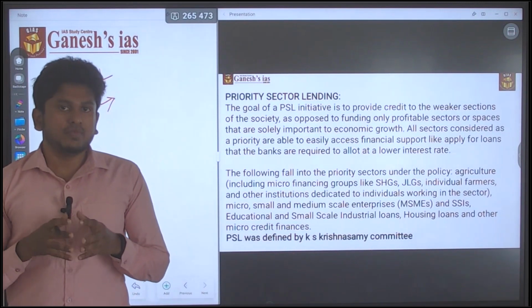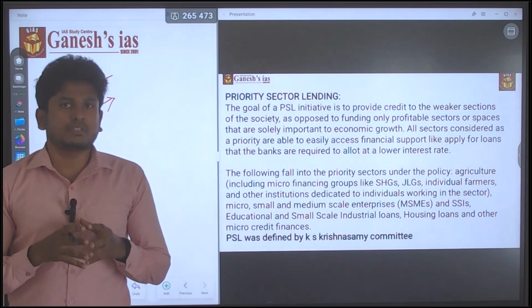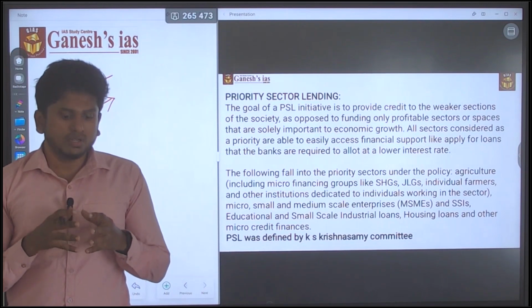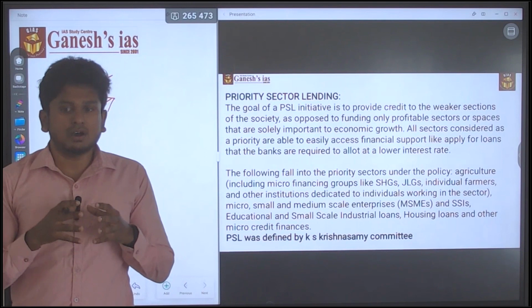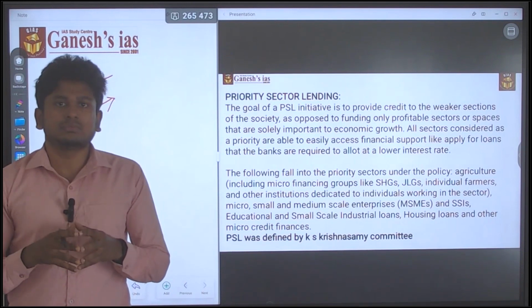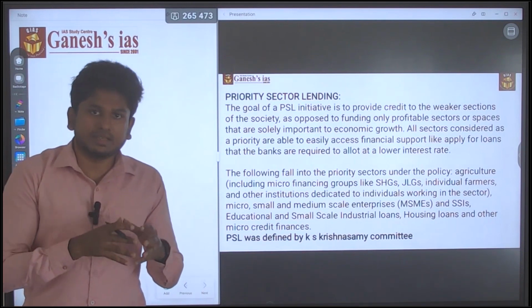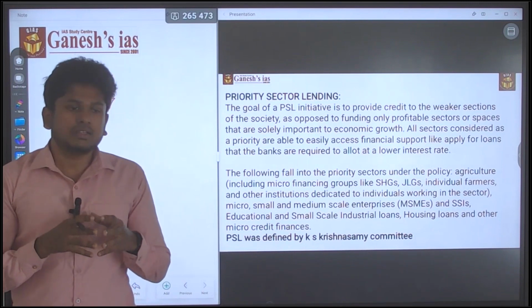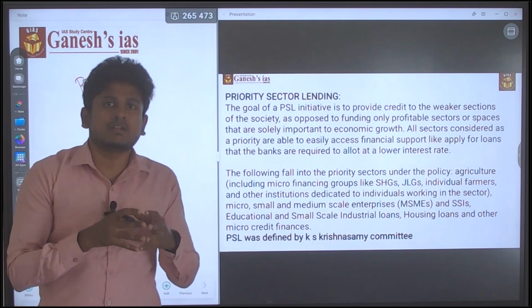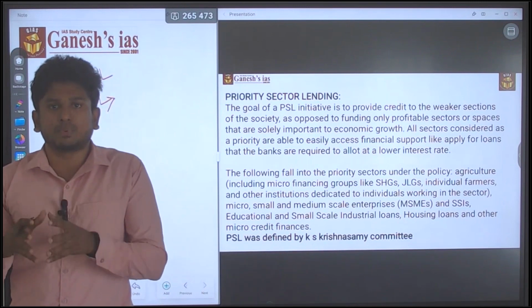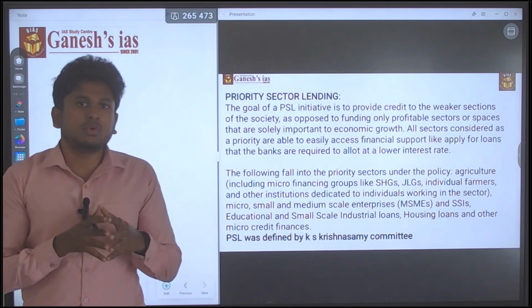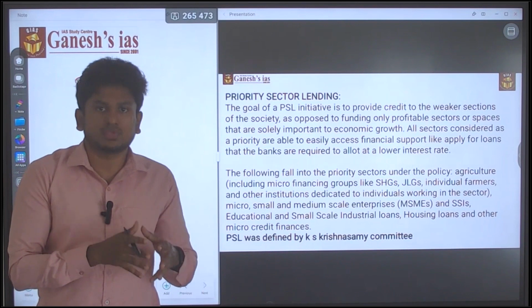They don't think about inclusivity, so they will always lend to business people. They won't focus on the agriculture sector, or on education or health. Their major motive is making a profit, so they won't consider the weaker sections of society.